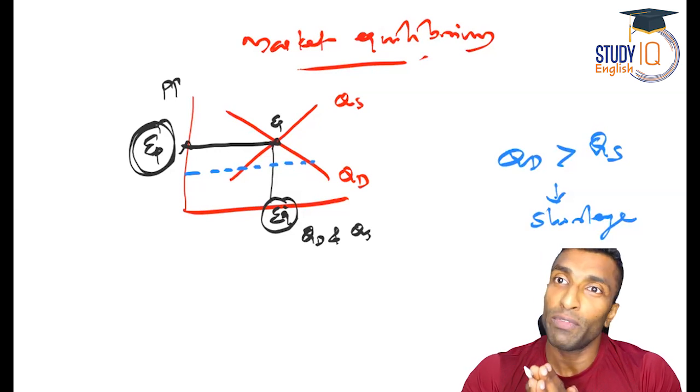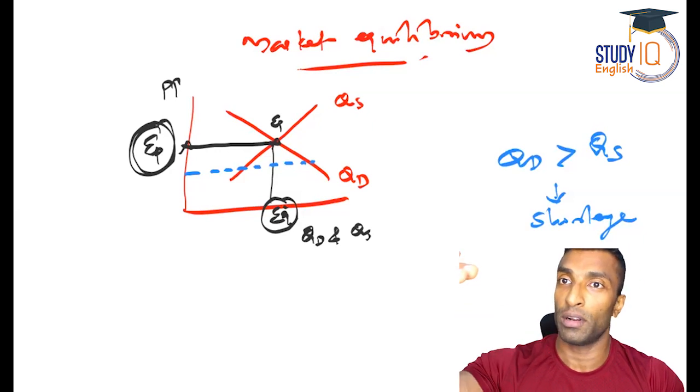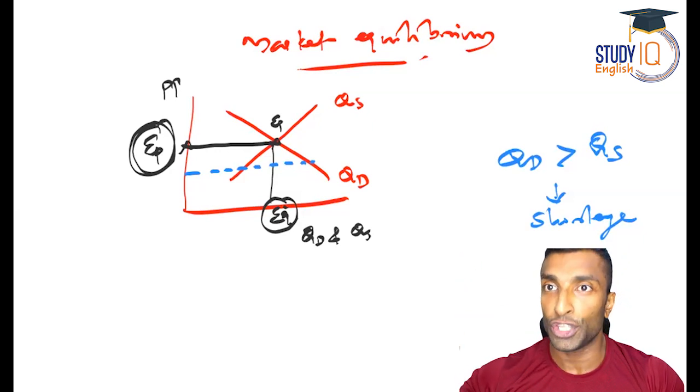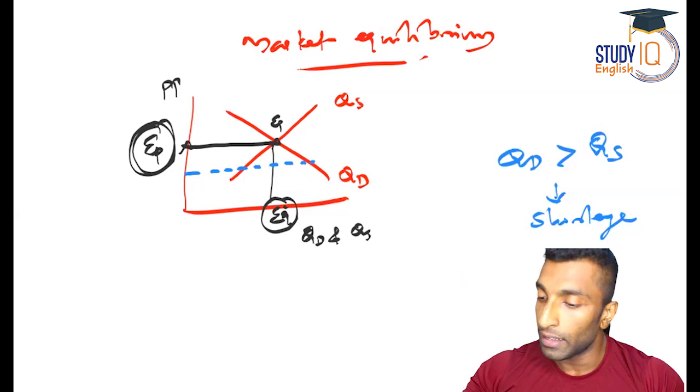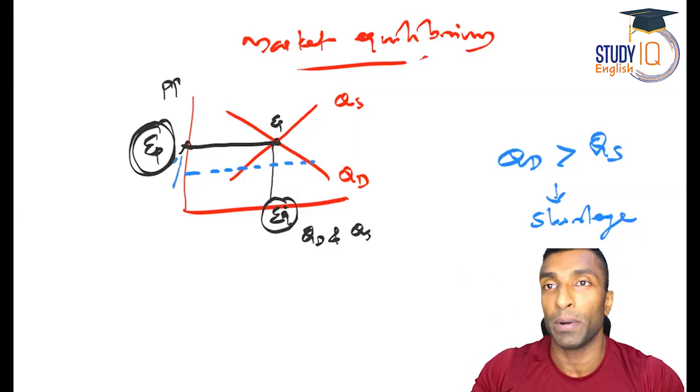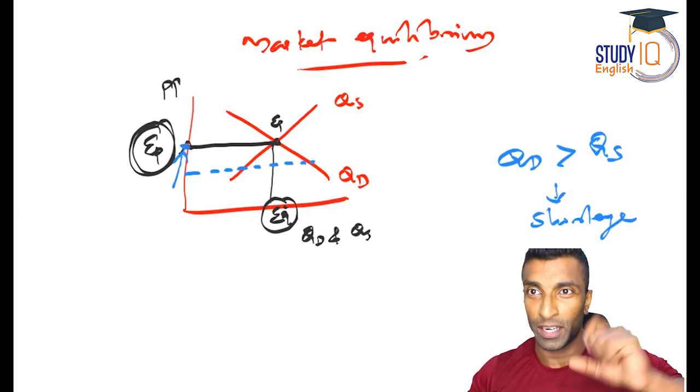When there is a shortage, what will happen? There will be black marketing, and some people are willing to pay more. So since there is a shortage and some people are willing to pay more, automatically the price will start moving up and it will come to this equilibrium price again. I hope you understood the point.